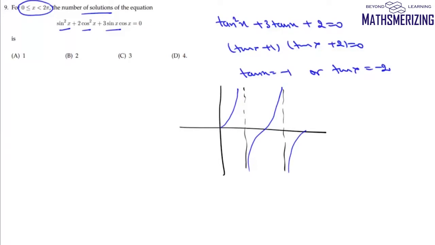Now we need to find the number of solutions of this equation when tan x is minus 1. So we'll draw a line at minus 1. It intersects the graph at 2 points, and then tan x is minus 2. So we'll draw a line at minus 2. Again, we'll get 2 more points of intersection. So the total number of solutions to this equation will be 4. And that's your option number D.